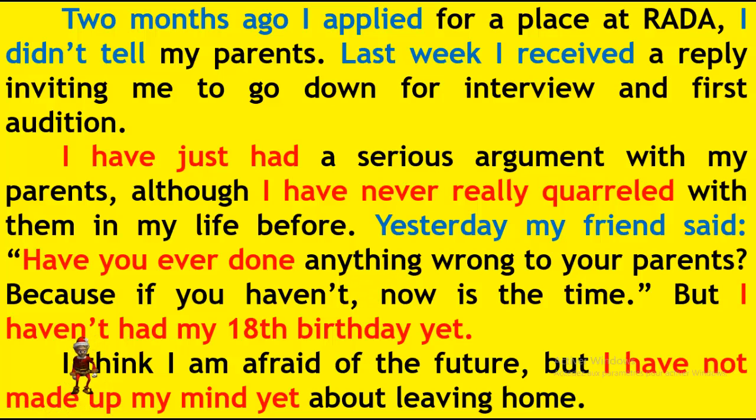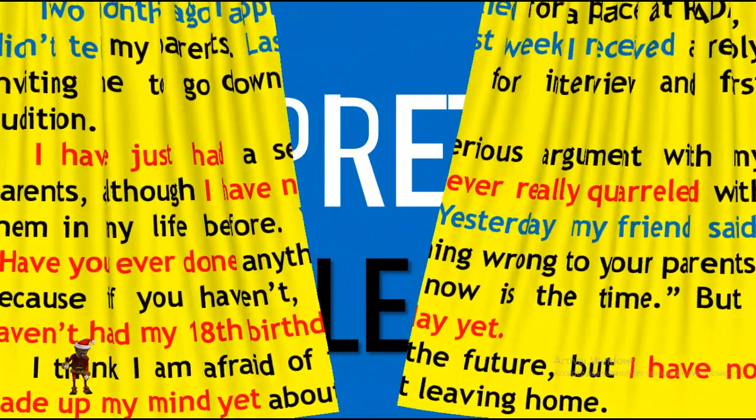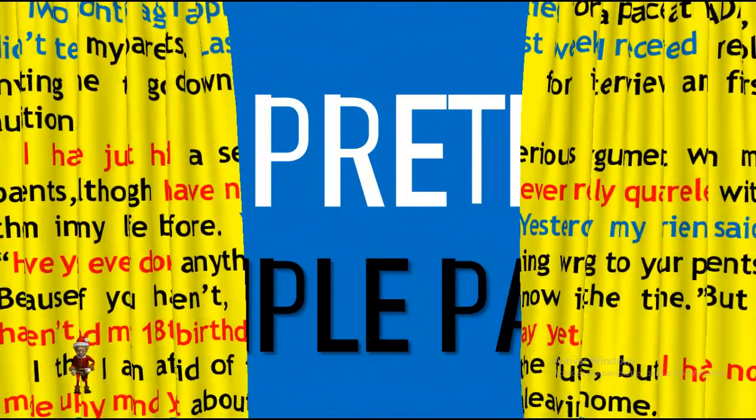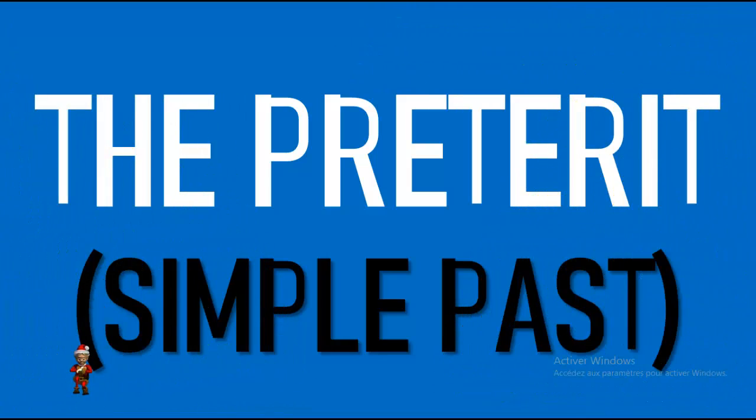Now, we are going to see how these two tenses are formed. First, the first one is the preterit, also called simple past. So in some books it is preterit, in other books it is simple past. They are the same.